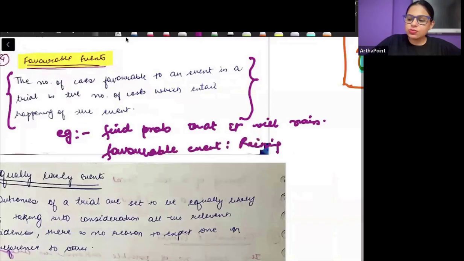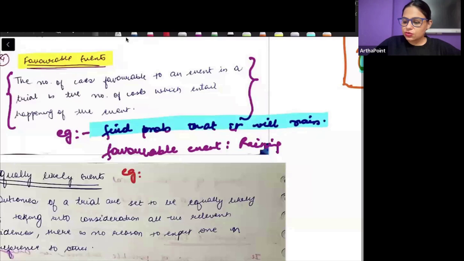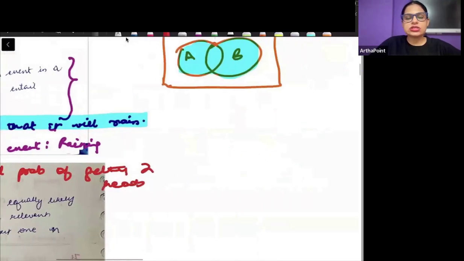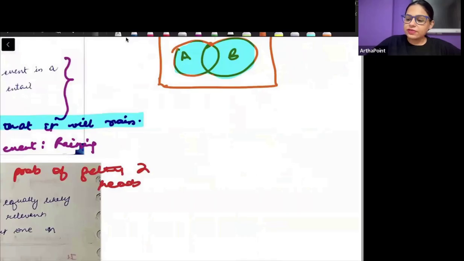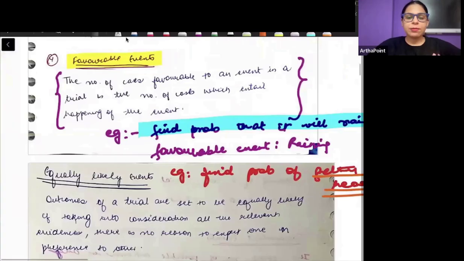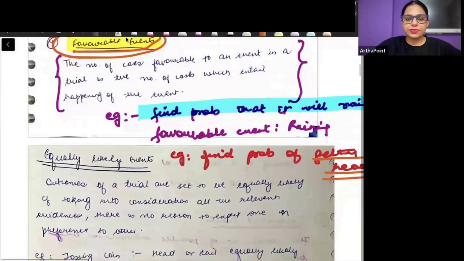Whatever I need to find the probability of, that will be called my favorable event. For example, if I tell you find the probability of getting 2 heads when a coin is tossed, again, favorable event will be getting 2 heads. So favorable means nothing but what interests you. What are you interested in, what do you want to find, that becomes your favorable event.